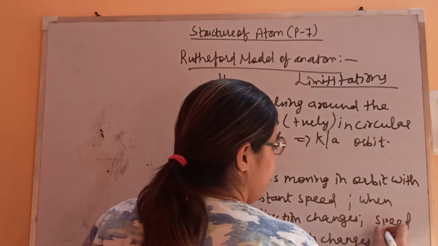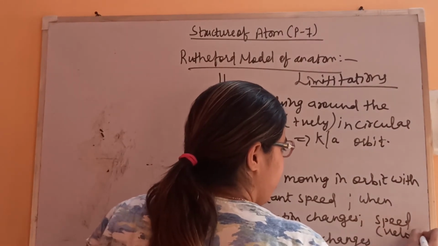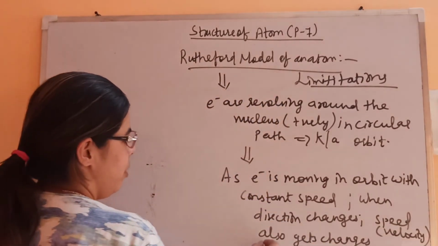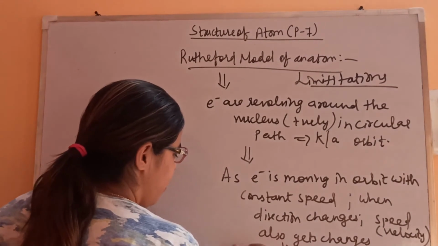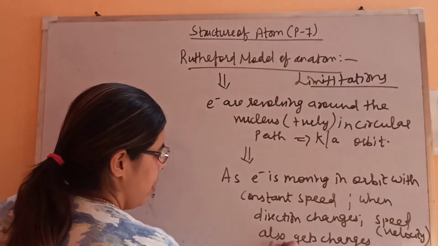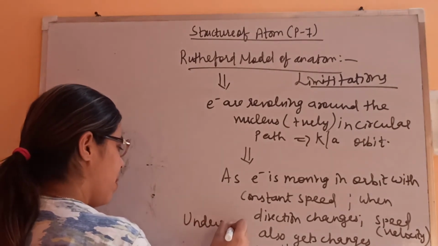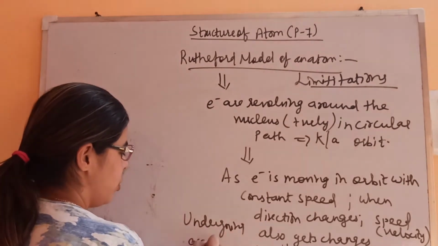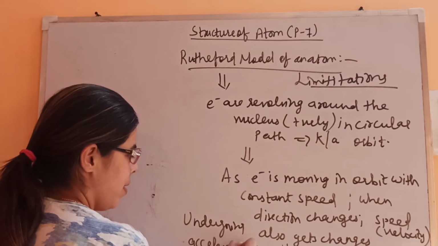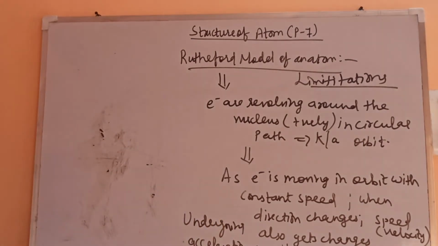If velocity changes, then it means the electron is undergoing acceleration. So we know that electrons are revolving around the nucleus in a circular path known as an orbit, moving with constant speed.